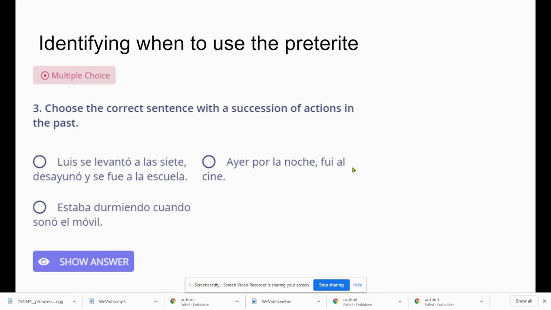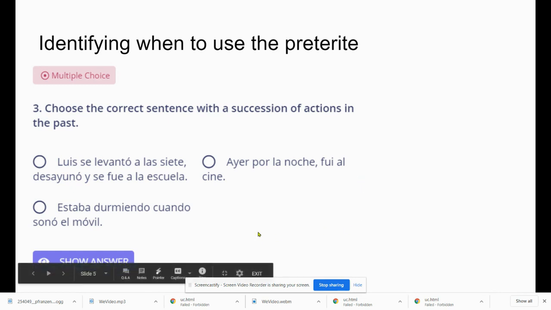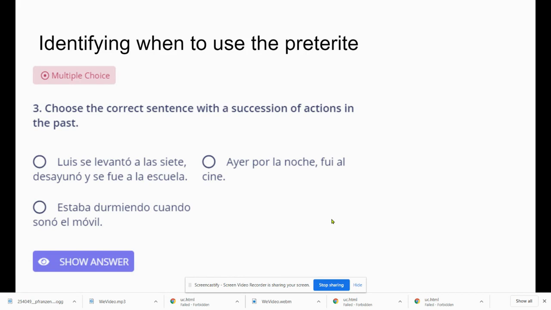And estaba durmiendo cuando sonó el móvil. And the correct answer is the first option. Luis got up at 7. He ate breakfast. He went to school. That's a succession of 3 different instances, 3 different actions, and they happened one right after the other, right?